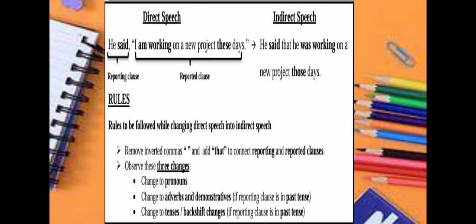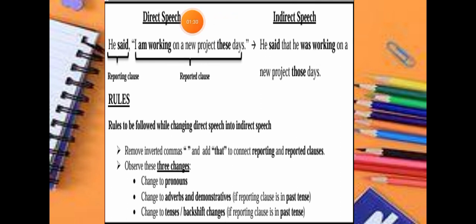First of all, they are not like simple sentences. With simple sentences you can just say he says that I'm working on a new project these days, or he said that he was working on it. But here you need to take some concepts and some new words with you. So if you look here, he said, I'm working on a new project these days. It is a direct speech. He said that he was working on a new project those days.